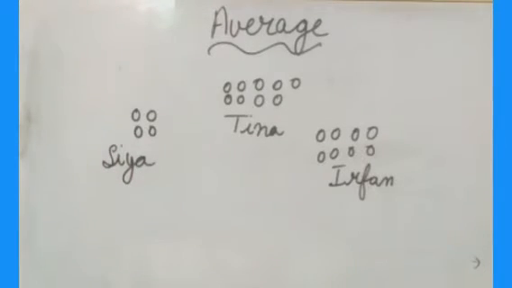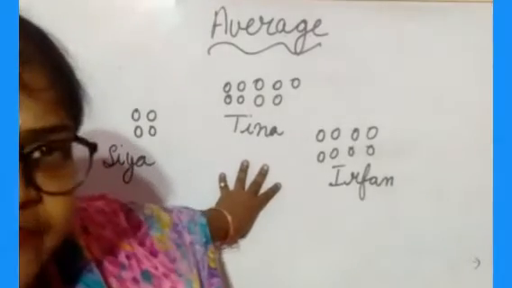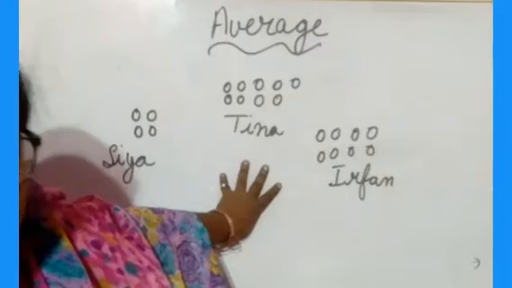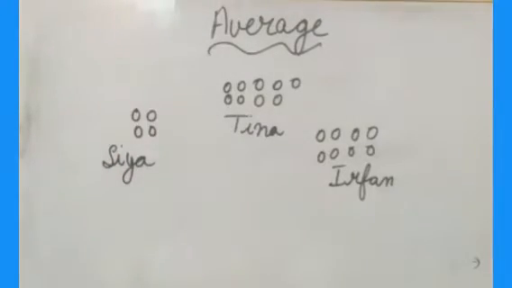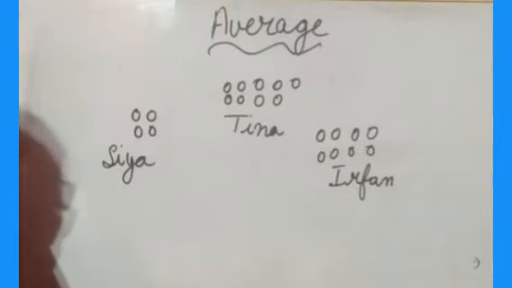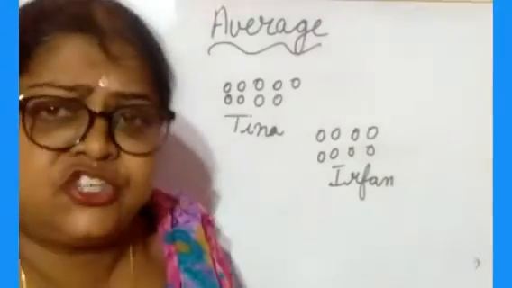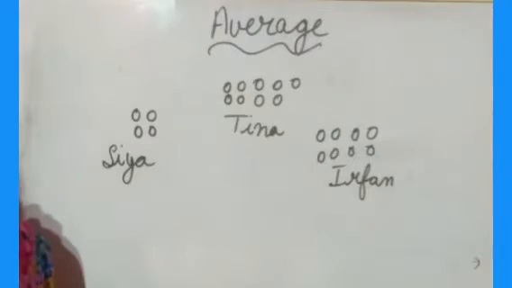Okay. So, here they are having different quantities of marbles. If we share equally, then how many marbles will each get? For that we need to find out the average. We need to find out the average of these marbles. Understood? Clear to you all?